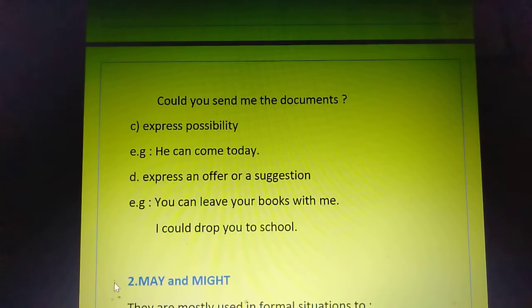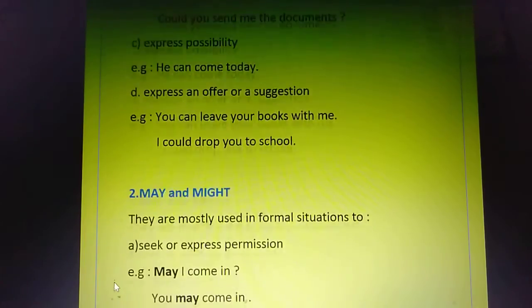Though you will see when I am explaining, it looks very simple, but you have to remember all the points where we are using can and could. And similarly, thinking about these things, you have to fill in the blanks using these modals. Now next we come to may and might. So may and might are generally used for formal situations, and they show chances of happening.